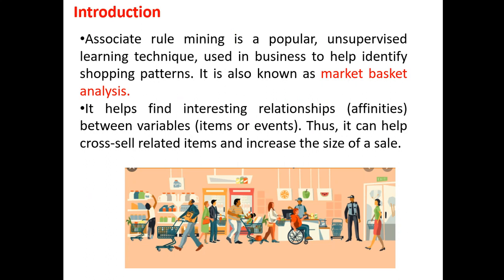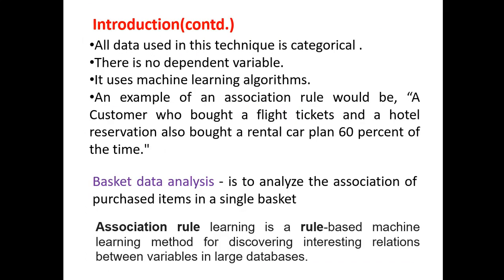As the name suggests, association rules are simple if-then statements that help discover relationships between seemingly independent relational databases or other data repositories. All data used in this technique is always categorical. There is no dependent variable here. It uses machine learning algorithms.